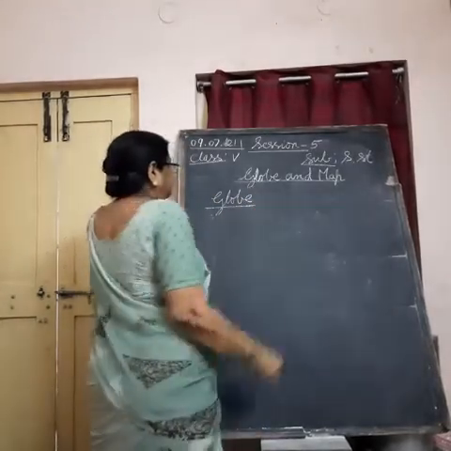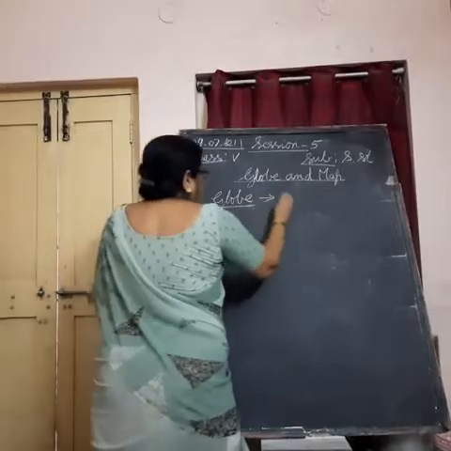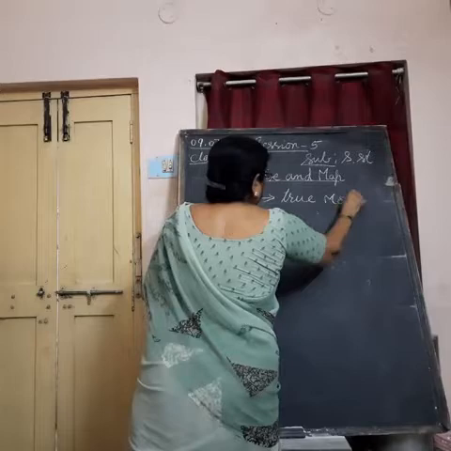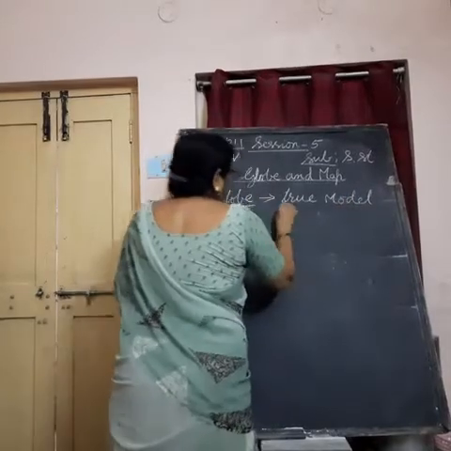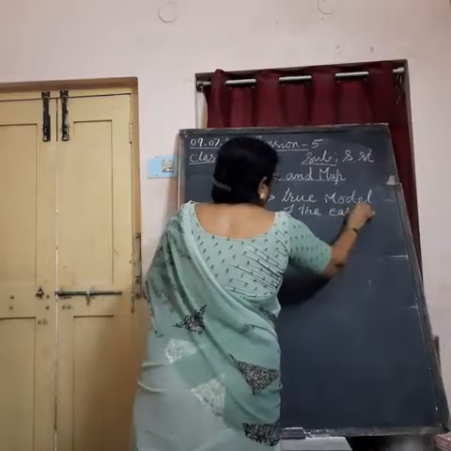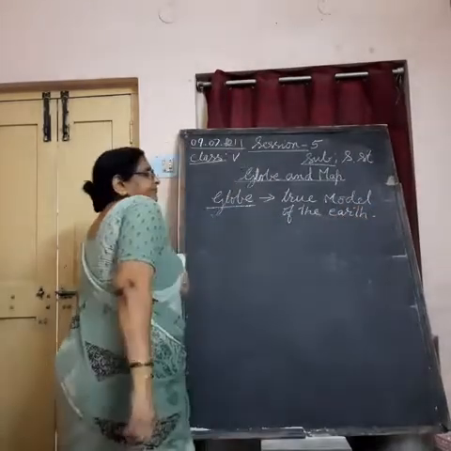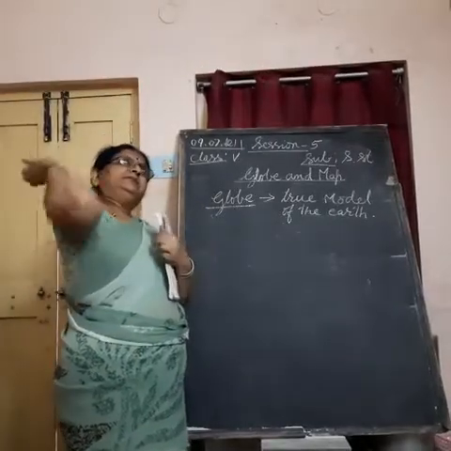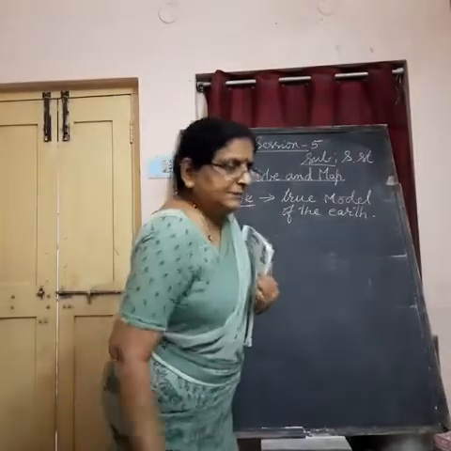So what is globe? It is a true model of the earth. Okay, how earth looks when we see it from the space.